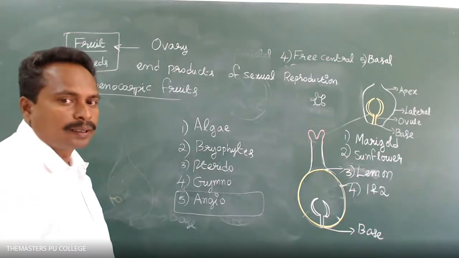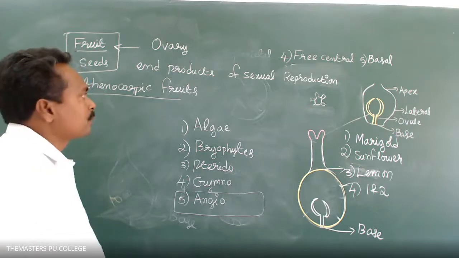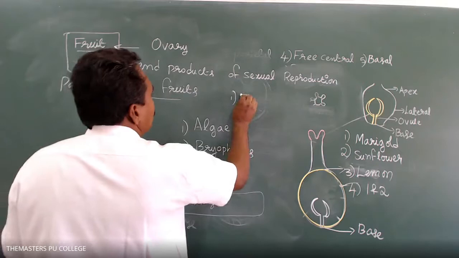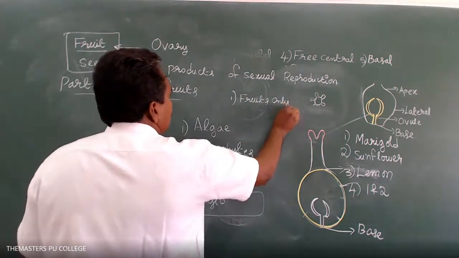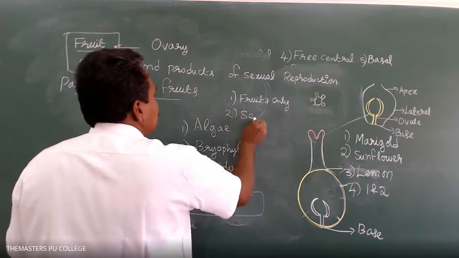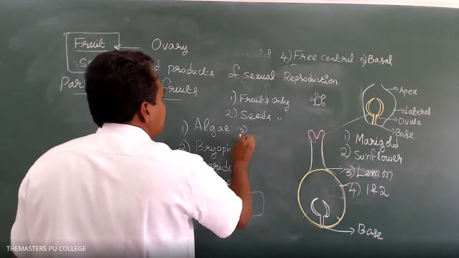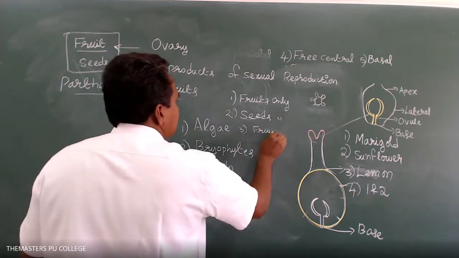What are the end products of sexual reproduction in the angiosperms group of plants? Option 1 is fruits only. Option 2 is seeds only. Option 3 is fruits and seeds.